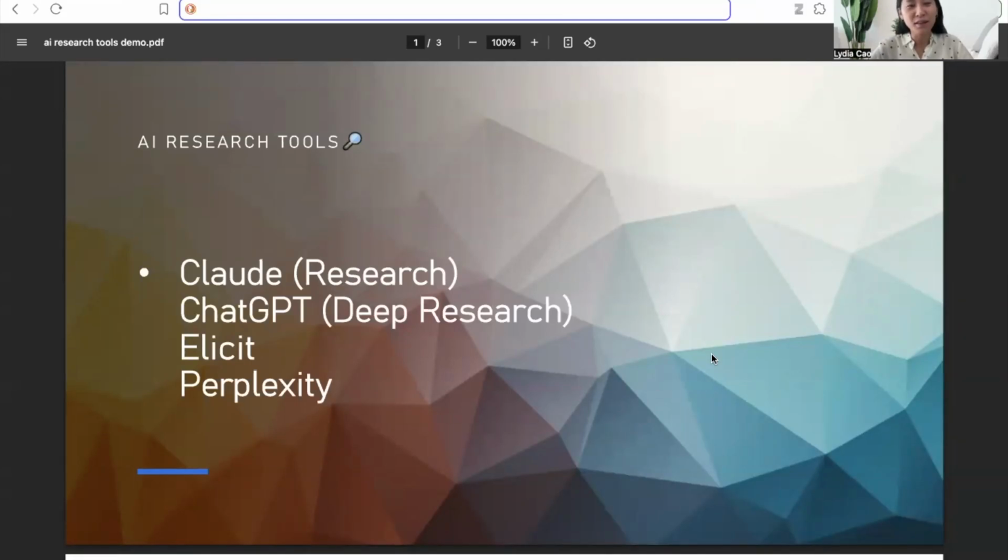I would like to show you another category of AI tools that focus on research. So these are Claude, ChatGPT, those two you're probably already familiar with, and Elicit and Perplexity. So let's first go to Claude.